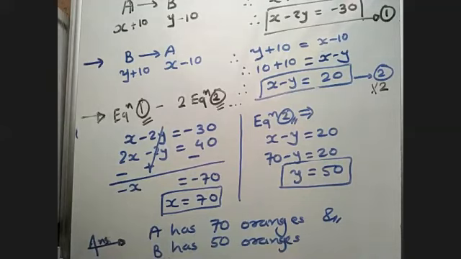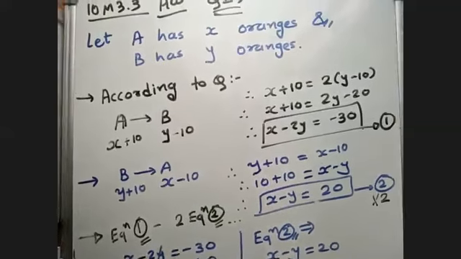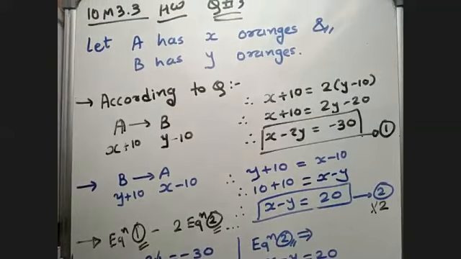Right, let me explain this one more time and then you can ask your doubts. So in this question, it is given that A is having certain number of oranges as well as B is having certain number of oranges. And A says to B that if you give me 10 oranges, I will have twice as many oranges as left with you. Then B replies, if you give me 10 oranges, I will have as many oranges as you are having, right? Or as left with you, particularly. The words are important over here. As left with you or as you are having earlier.